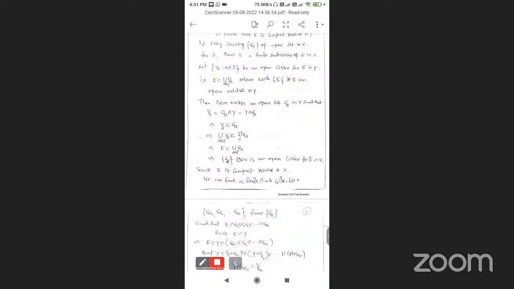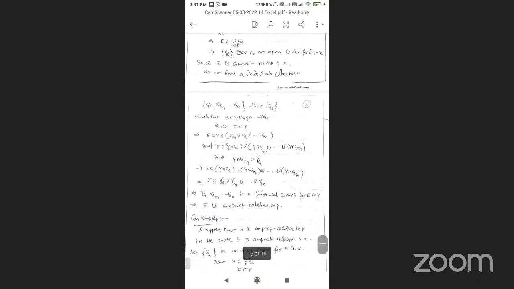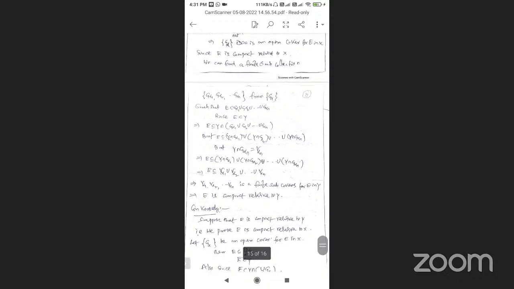Next is the converse part. Suppose E is compact relative to X. We can find a finite subcollection G alpha 1, G alpha 2, up to G alpha n such that E is a subset of G alpha 1 union G alpha 2 union up to G alpha n. So E, a subset of Y, is in the intersection of Y with G alpha 1 union G alpha 2 union G alpha n. The intersection is common, therefore E is a subset of V alpha 1 union V alpha 2 union up to V alpha n, a finite subcollection. So E is compact relative to Y. This is the converse part.